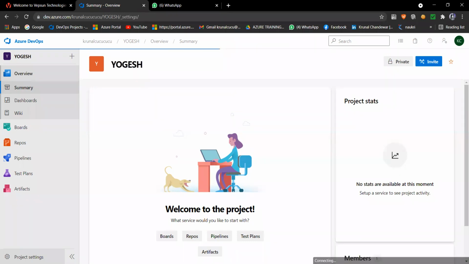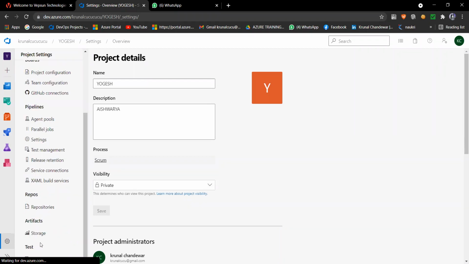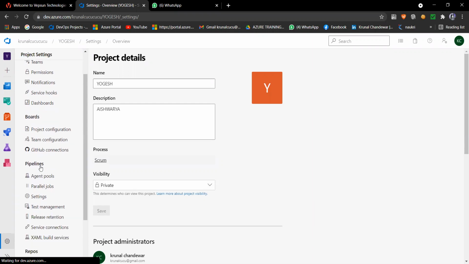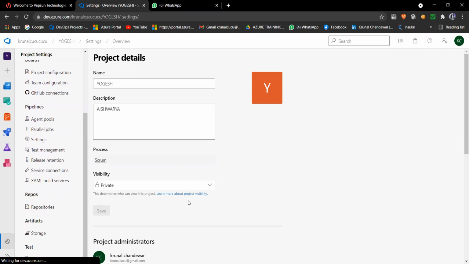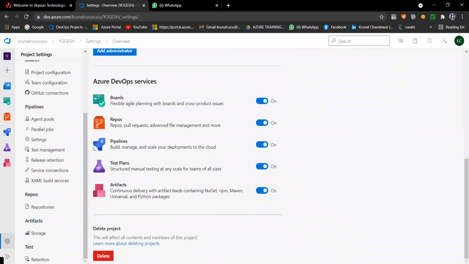Right now I'm clicking on project settings, and there are many more things here. Whenever we actually implement a project, we will discuss those. But I want to tell you, this is the dashboard of the project settings, and here you can delete your project if you want.